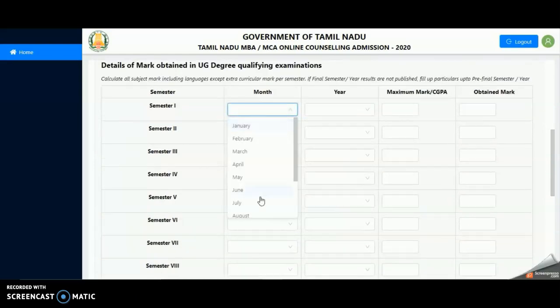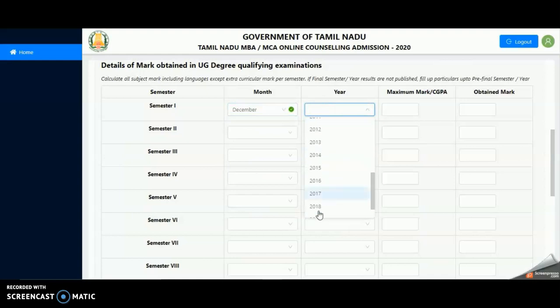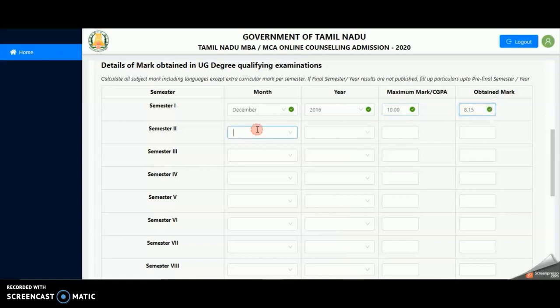You will be prompted to enter details of marks obtained in UG degree qualifying examination. You have to enter the marks obtained and the maximum mark for semester 1 till semester 8 in case of BE BTech degree courses. In case of other courses, you have to enter the information till the last semester.